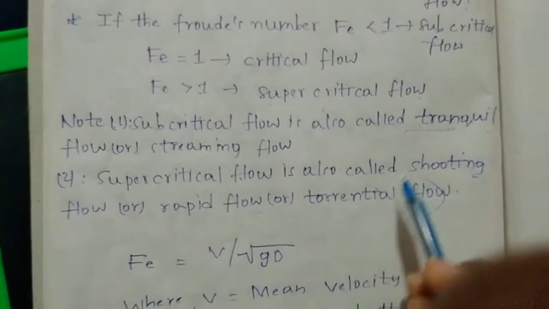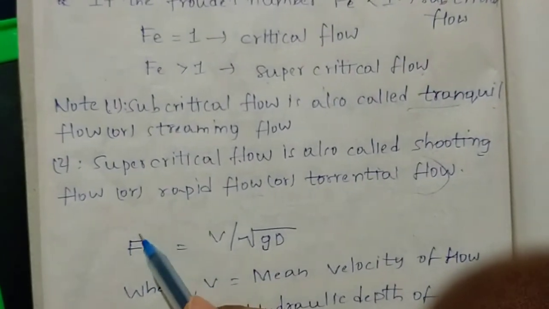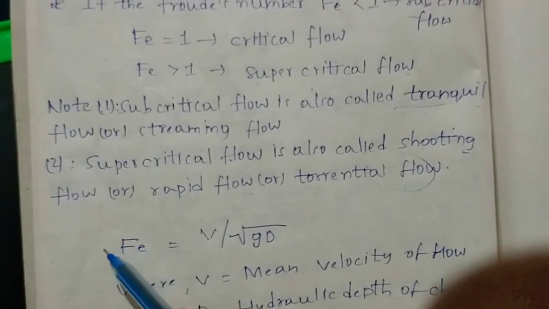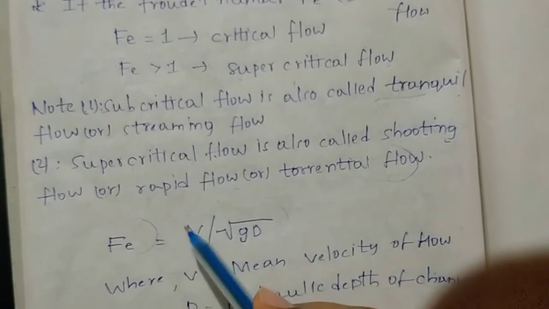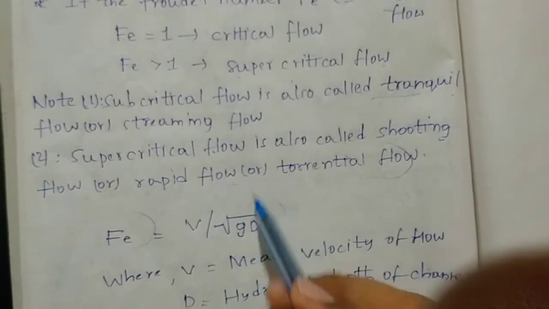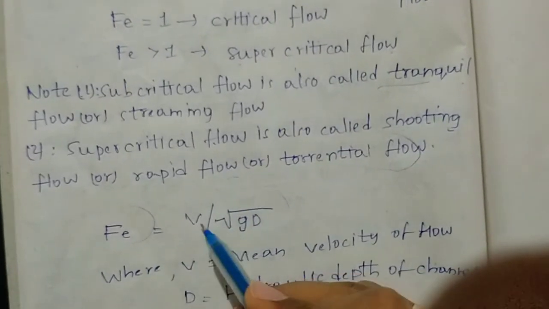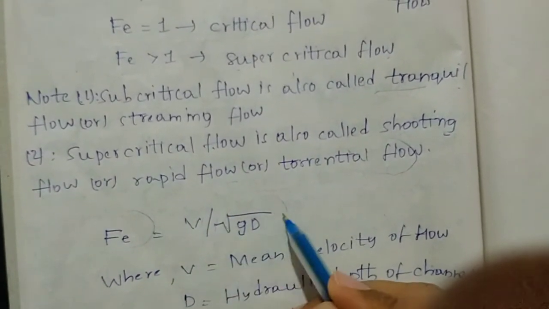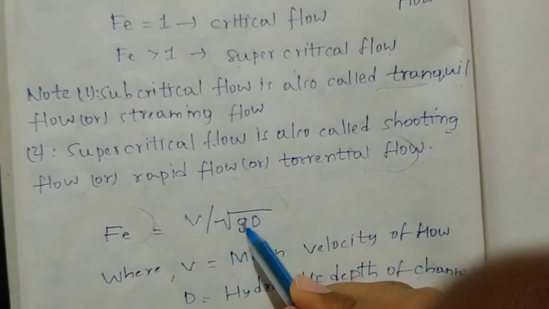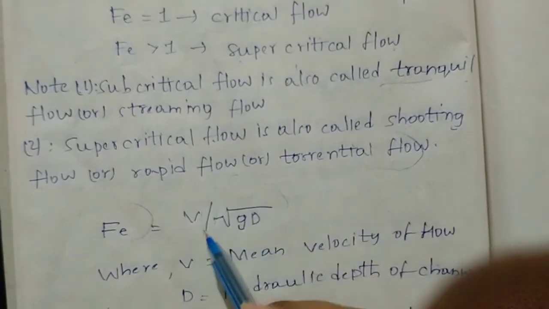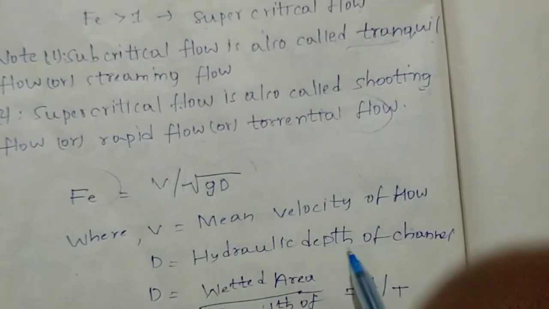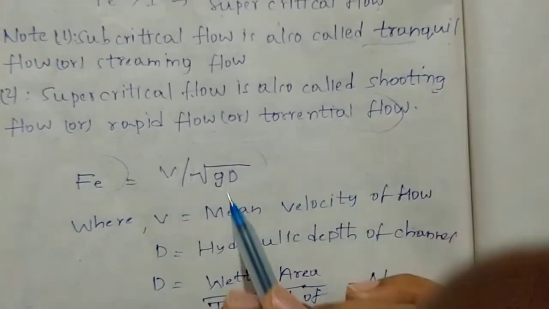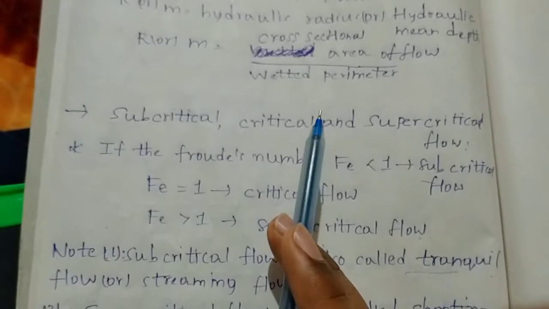Next one, the formula for the Froude's number. I have already told that Froude's number is denoted with Fr, and this is the mathematical formula for the Froude's number. Froude's number is equal to V by root gD. Here g is the acceleration due to gravity, V is the mean velocity of flow, and D is the hydraulic depth of the channel. And these two are not similar.